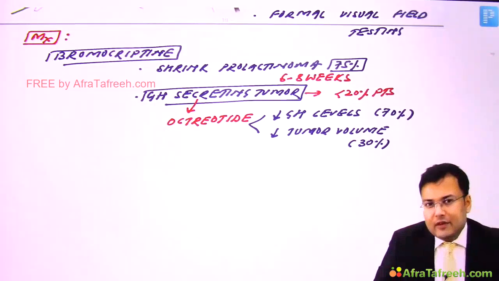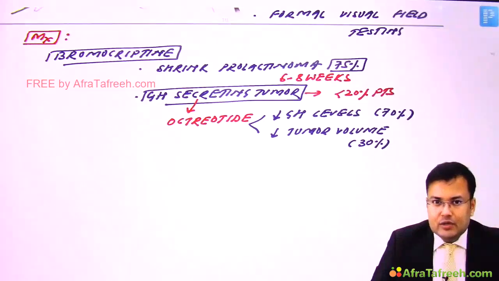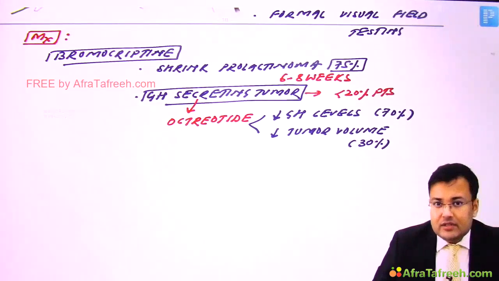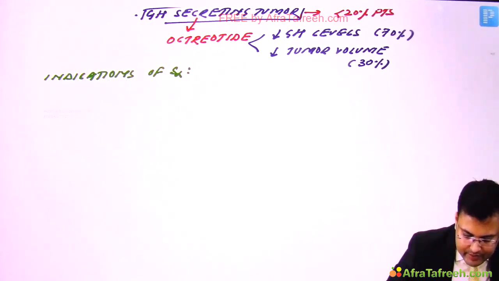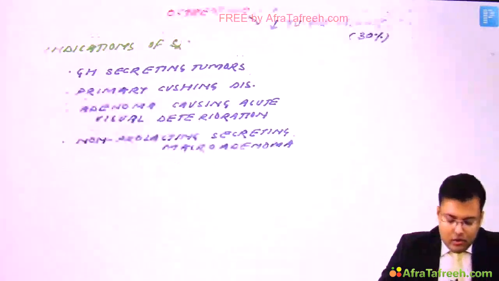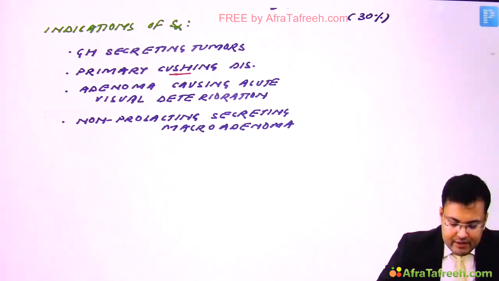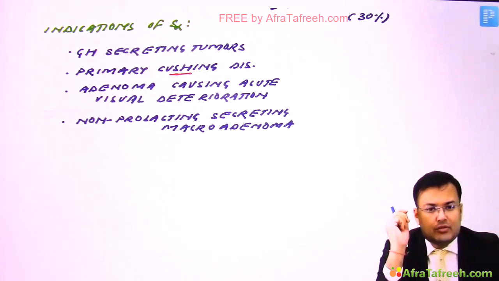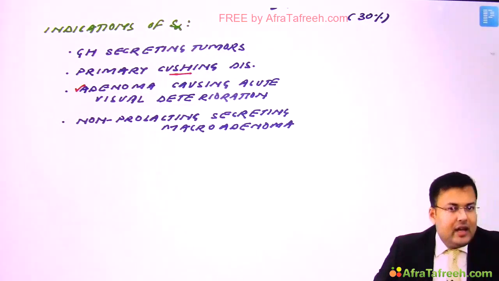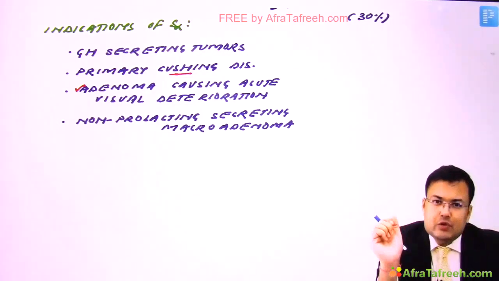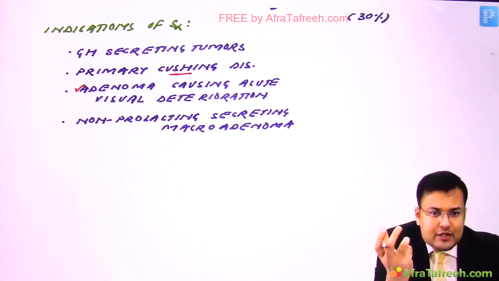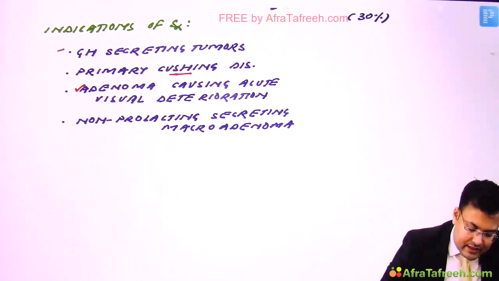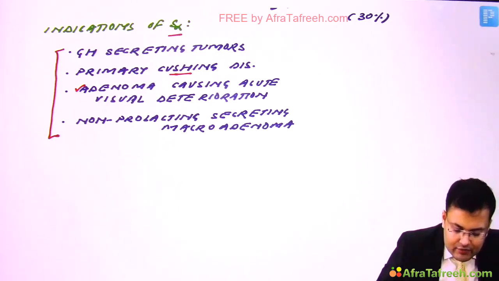So surgery is preferred for a growth hormone secreting tumor. So see what the indications of surgery in pituitary adenoma are. If the patient is having a growth hormone secreting tumor, or primary Cushing disease in which the tumor is in the pituitary, or the patient is having an adenoma and because of this adenoma there is acute visual deterioration, or if the patient is having a macroadenoma, meaning a large tumor which is non-prolactin secreting. So these are the indications for surgery.